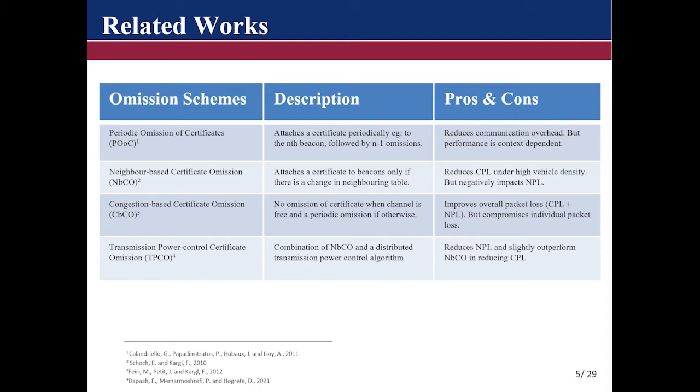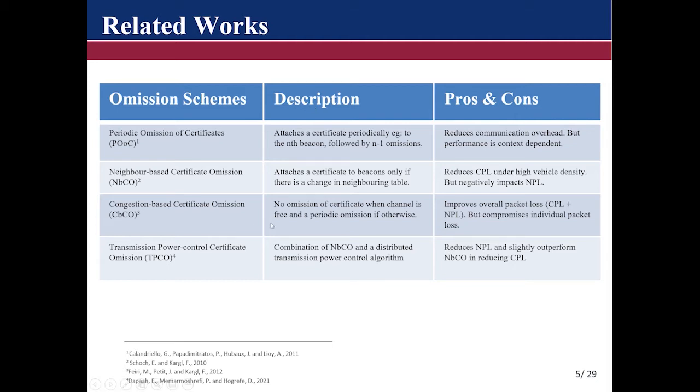The neighbor-based certificate omission strategy operates whereby a vehicle attaches a certificate only when a new vehicle is identified within its communication range and omits it otherwise. This scheme also helps to reduce the number of cryptographic packet losses incurred when vehicle density is high, but it has a negative impact on the number of network packet losses incurred.